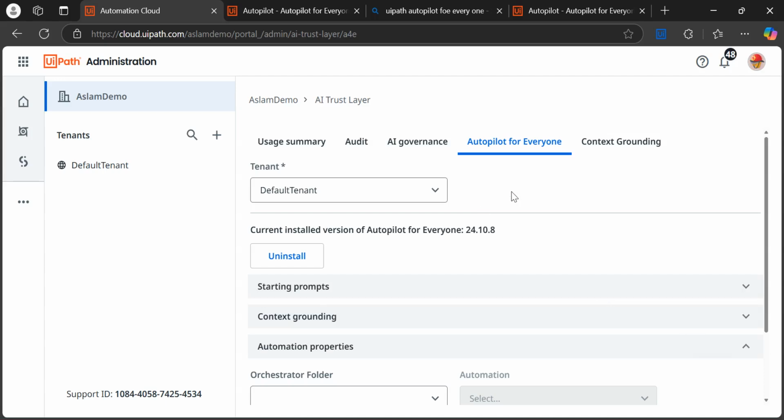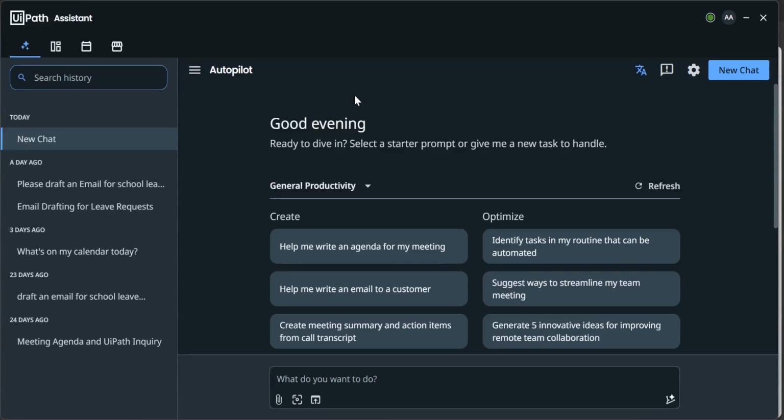But right now we are talking about our topic, UiPath Autopilot, right? For enabling UiPath Autopilot, we need to follow some prerequisites.